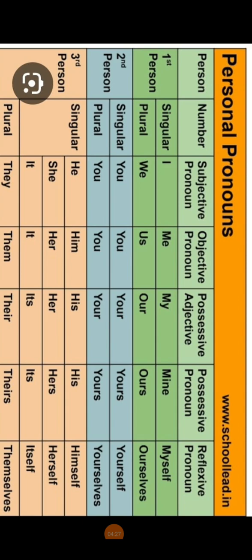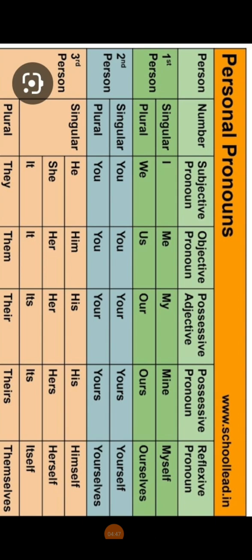I used to give an example in the class: suppose some other students come to your class for lunch, and one day you warn them, don't spoil my class, or you say this is our class, right? But they don't listen.